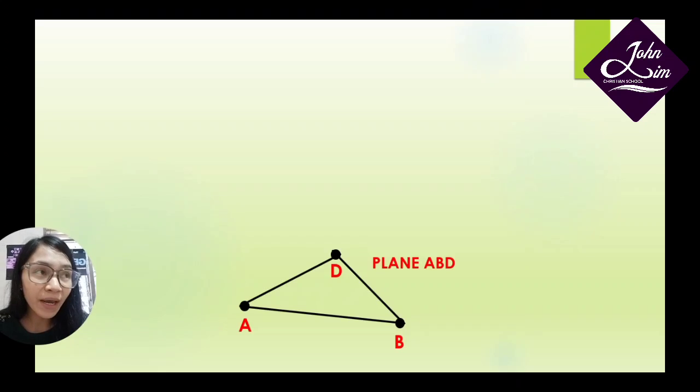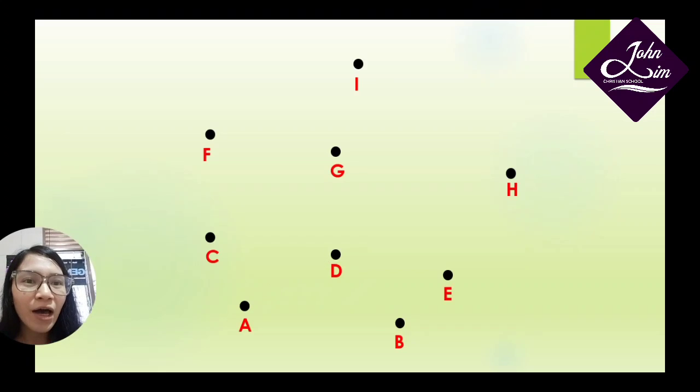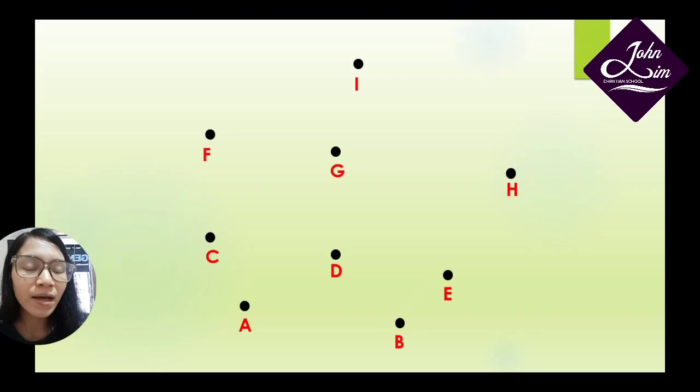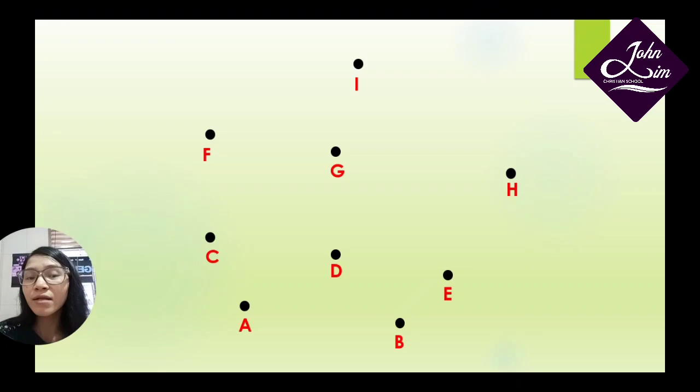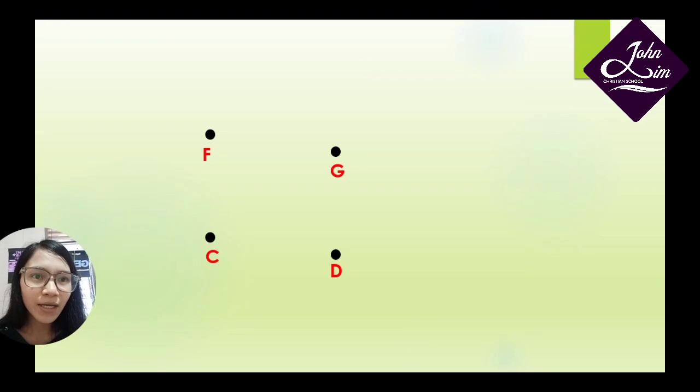Actually, a plane can be made with more than 3 points. So we can make another plane with 4 points. So I want to take 4 points here. They are point C, point D, point G, and point F. So we eliminate the other points. Now we connect them like before.